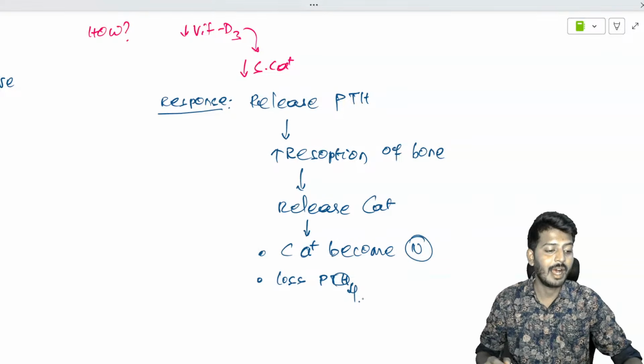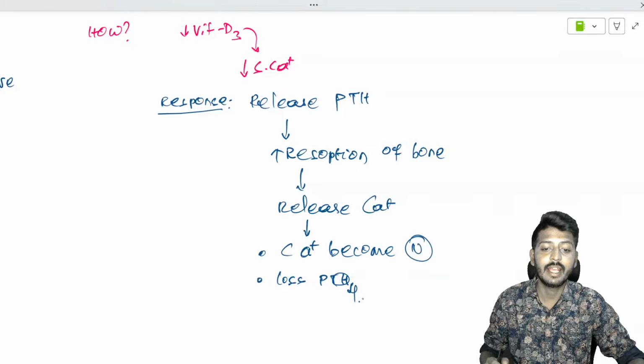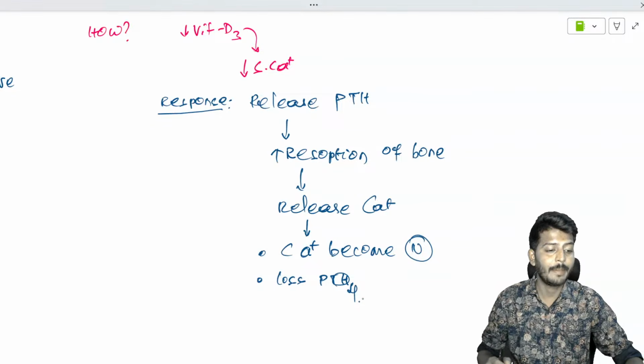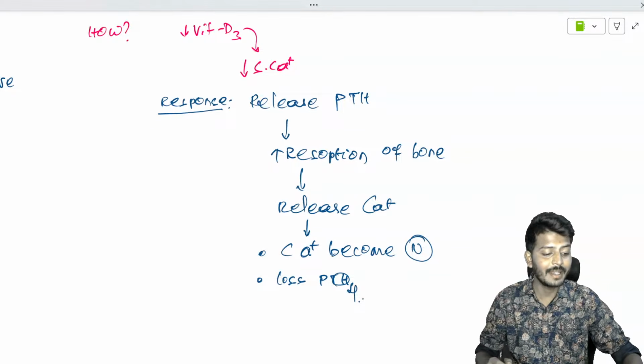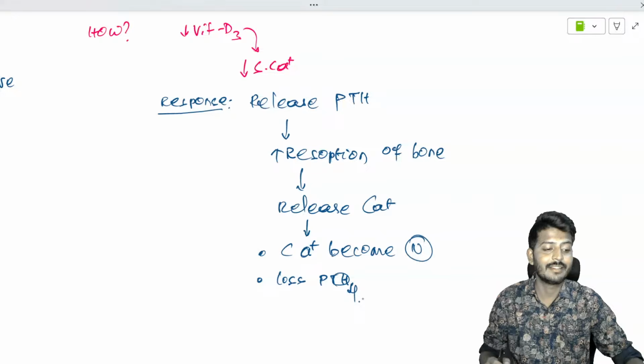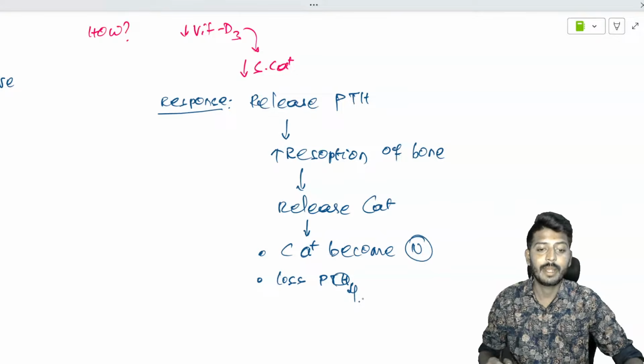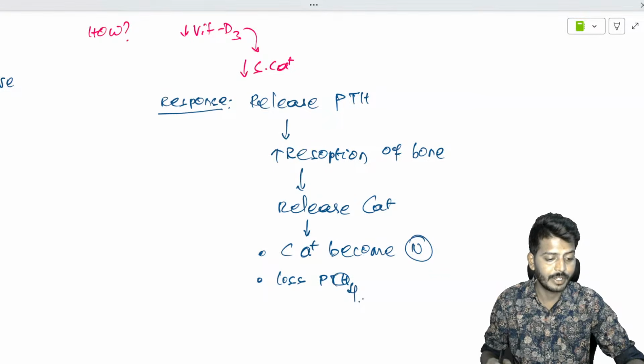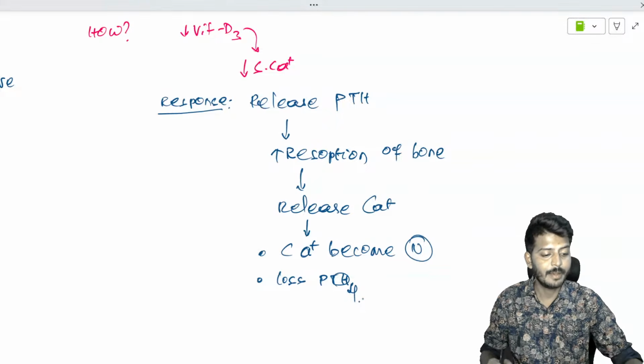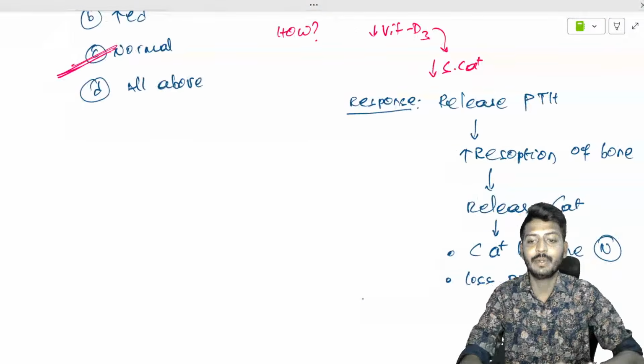This was a previously asked question, students, please keep it in mind. This is a commonly asked question: what happens to serum calcium levels in the time of rickets? Be very well prepared for it. So this is the story of your serum calcium.